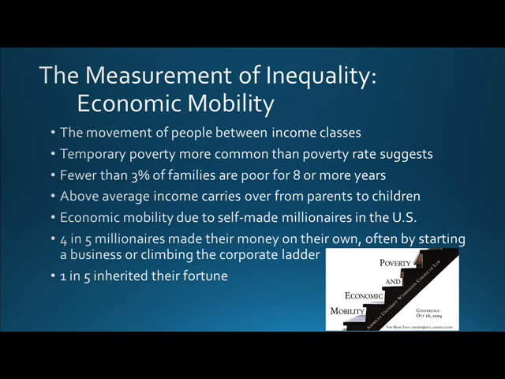Another way to gauge economic mobility is the persistence of economic success from generation to generation. One result of this intergenerational economic mobility is that the U.S. economy is filled with self-made millionaires. According to one study, about 4 out of 5 millionaires made their money on their own, often by starting and building a business or by climbing the corporate ladder. Only 1 in 5 millionaires inherited his fortune.